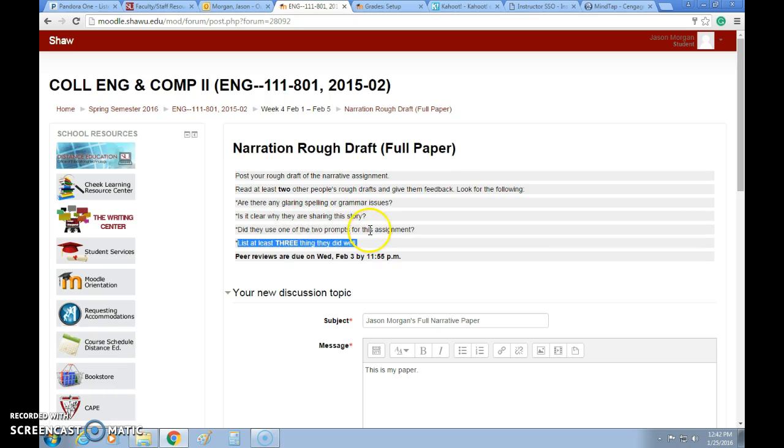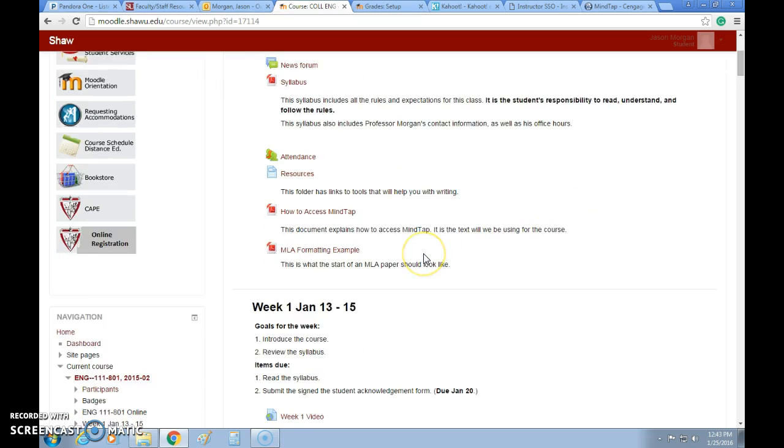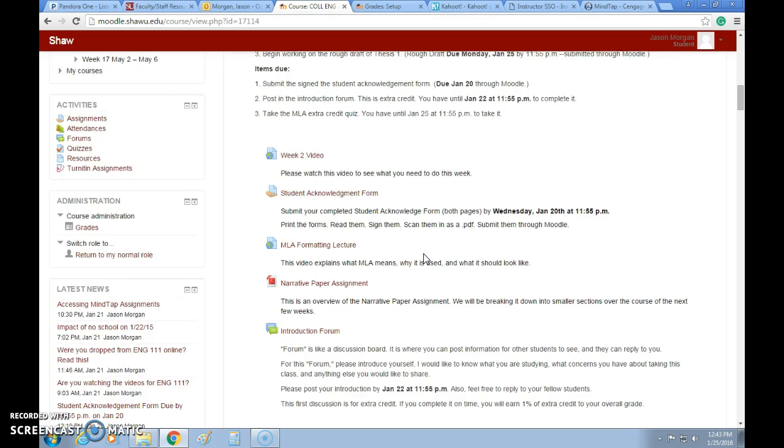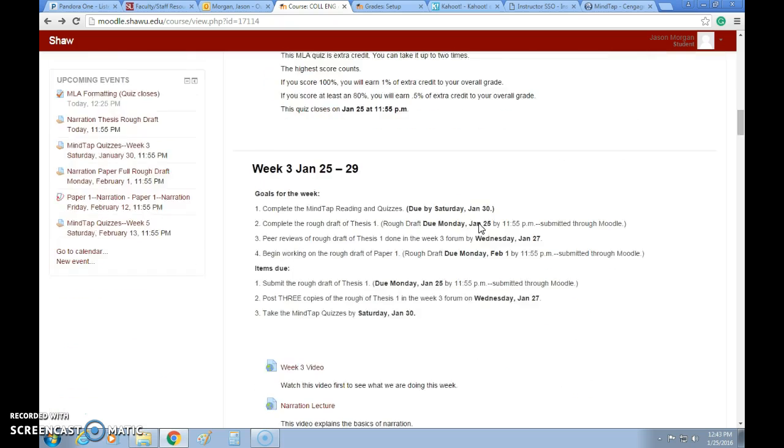So back to the 2 prompts. Well, what are the 2 prompts? Again, if we go back to English 111, our main page here, when this assignment was first introduced in week 2, the narrative paper assignment, if you click on this, it'll then bring up the assignment. So again, option A, these are the 2 different options. Okay, you need to write a story based on this one or based on this one. Again, 2 to 5 pages, double-spaced, Times New Roman size 12, MLA formatting standards. Yeah, that's important. Okay, so let's go back. So let's see, week 4.